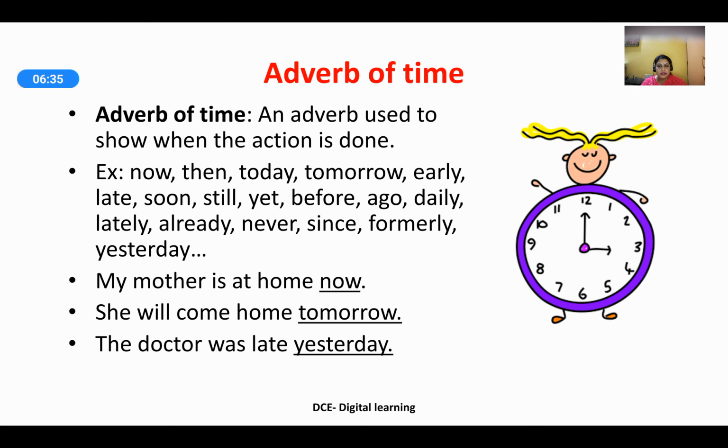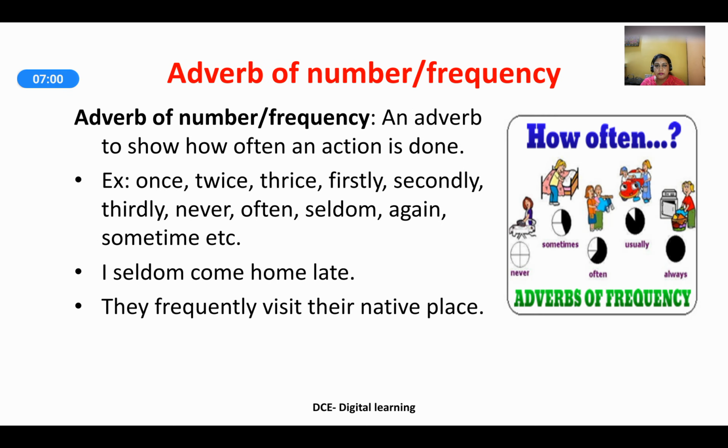The three sentences here, observe the underlined word. My mother is at home now. Now indicates as of now. She will come home tomorrow. Tomorrow indicates the day after, when the girl is going to come. The doctor was late yesterday. It again indicates past action. So the three words now, tomorrow, yesterday can be taken as adverbs of time.